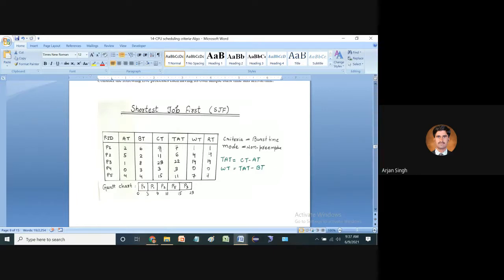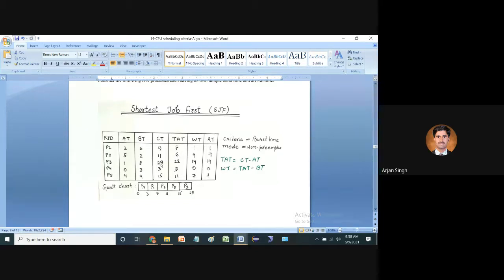Now you see that 9 minus 2 is equal to 7. So here the turnaround time of P1 is equal to 7. Then we have P2, and the completion time of P2 is equal to 11. The arrival time of P2 is 5, so 11 minus 5 is equal to 6.